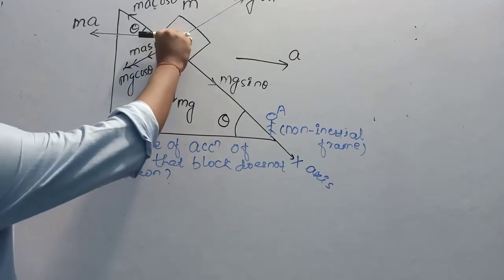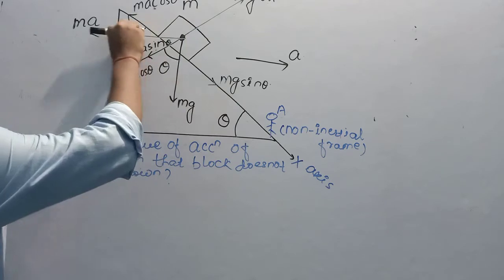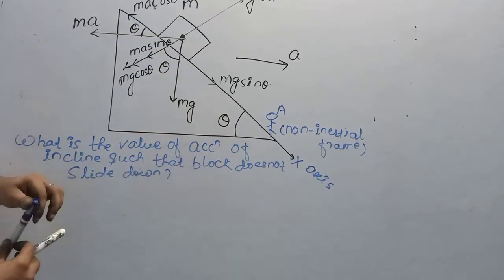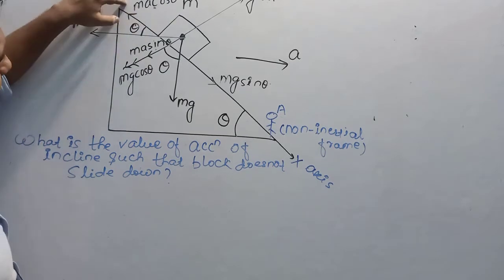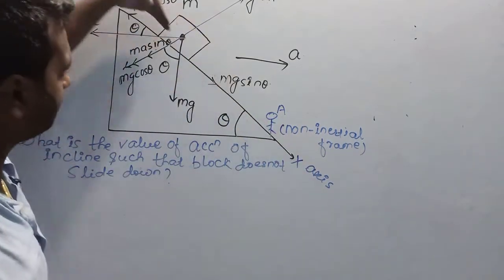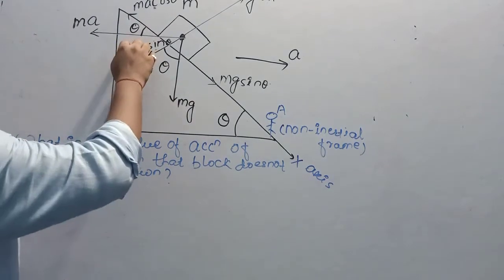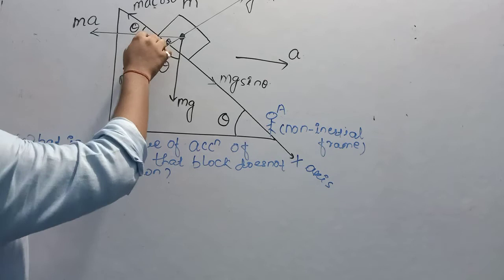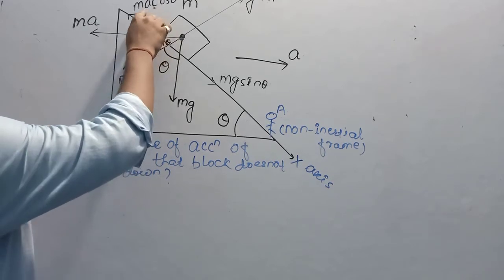This was mg, this was ma. ma is making angle theta with the x-axis. If the vector is making angle theta with any axis, then the component of that vector along it will have cos theta.